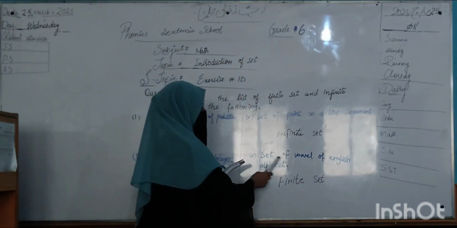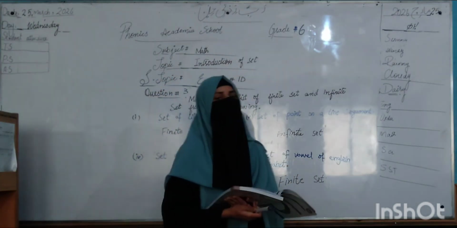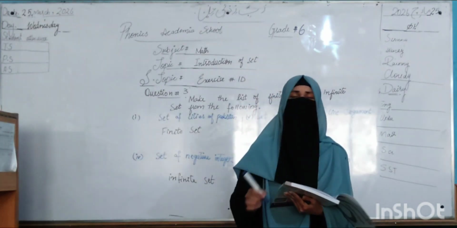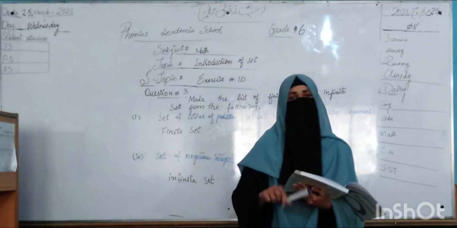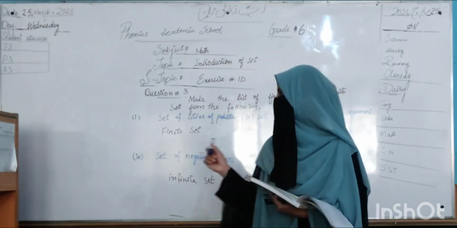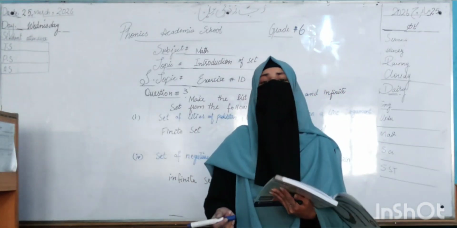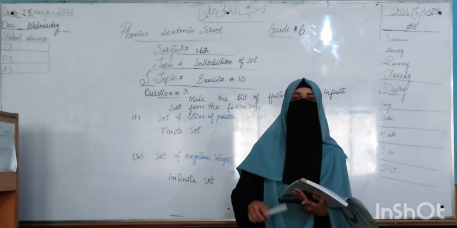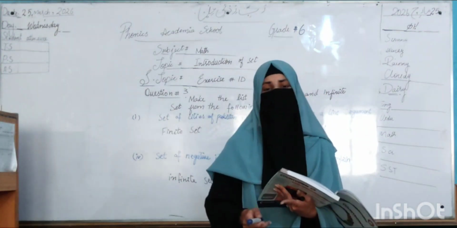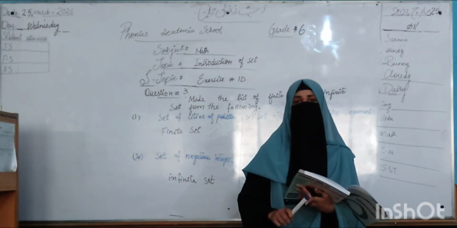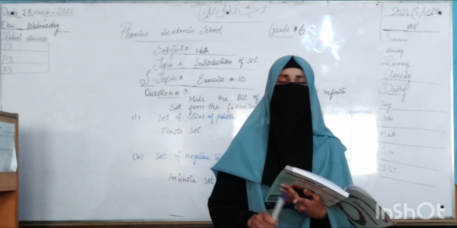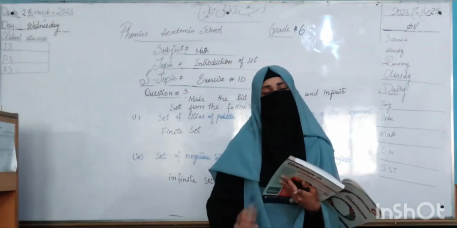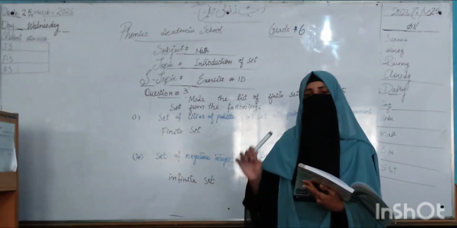Part 6: set of vowels of the English alphabet. You know that the vowels are A, E, I, O, U. Vowels of the English alphabet, all vowels. There are 5, just as the cities of Pakistan might be 40, 60, 30, but all cities. So the set of vowels of the English alphabet has a limit, just as cities have a limit. So it's a finite set because the limit of the set can be described.